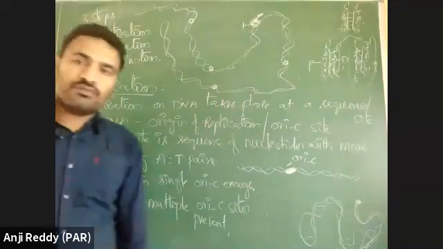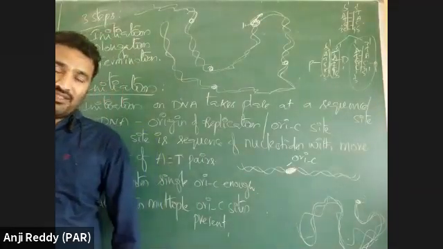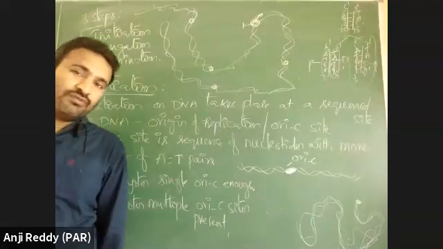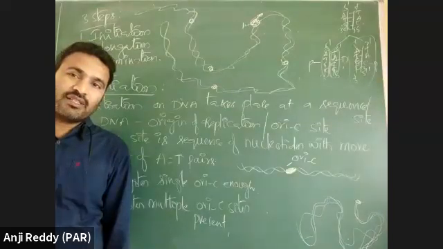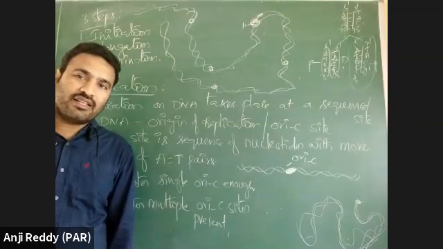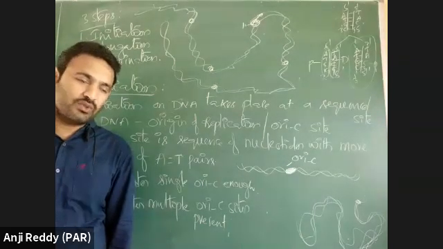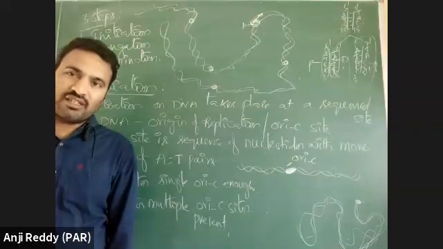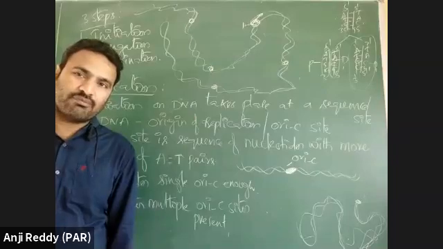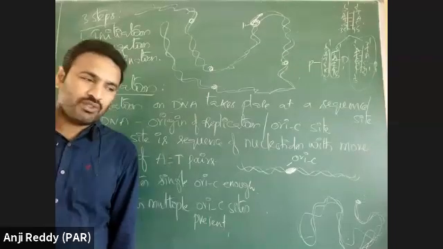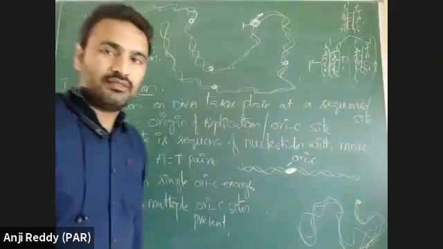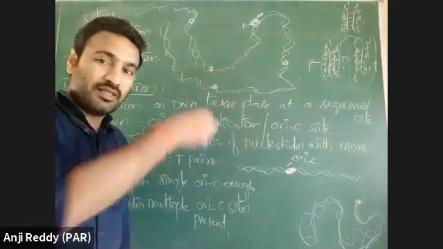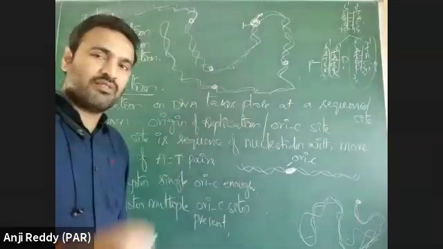Like in a running competition, a relay competition, an 800 meters run is there. In that 800 meters, if one person takes the baton and runs, it will take time for 800 meters. So in a relay, one person will run 200 meters. After that, another person will take the baton and run.